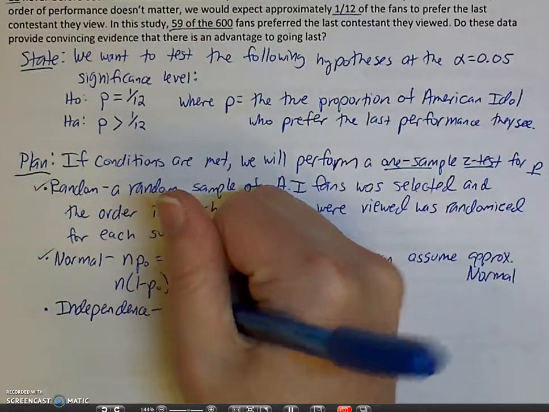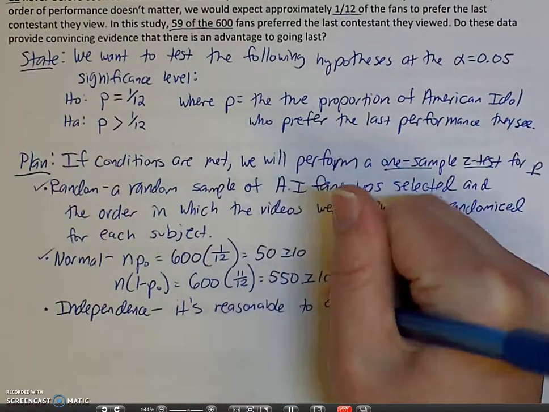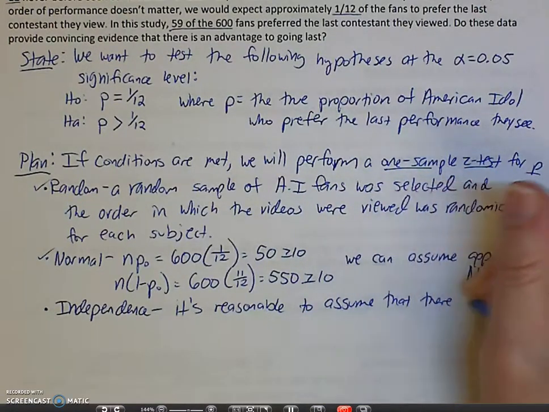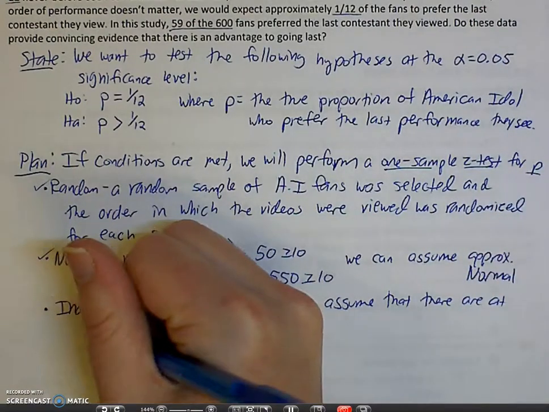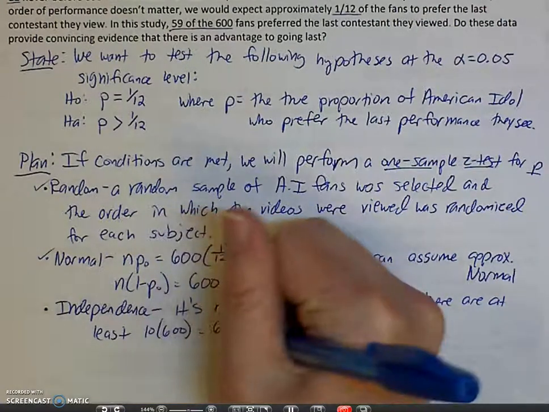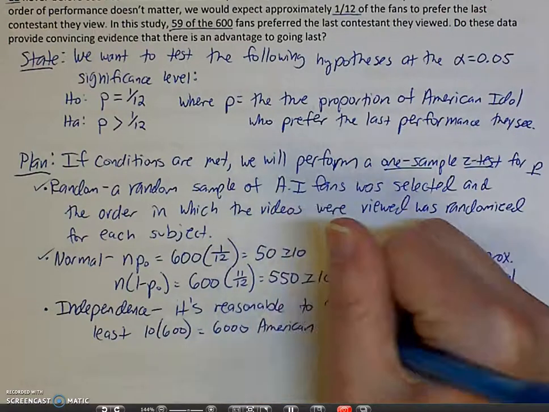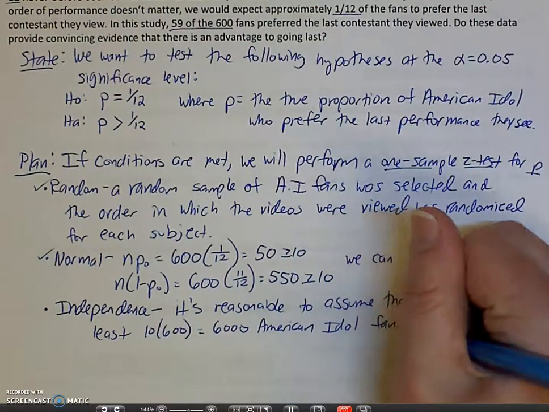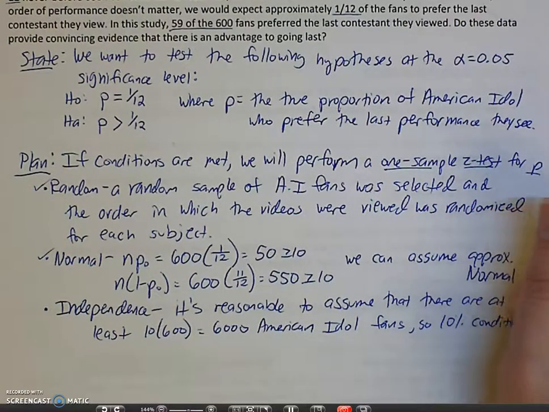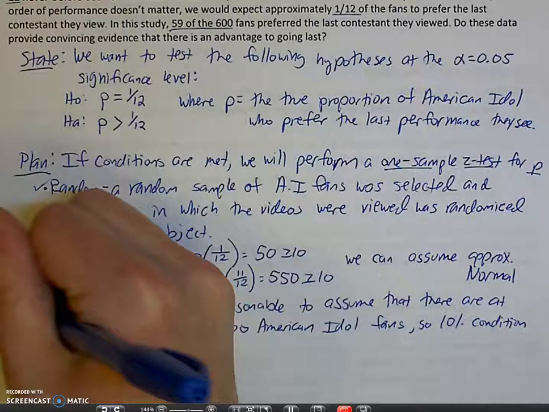So we can say it's reasonable to assume that there are at least, and then I'm going to show how I did the math, 10 times 600 gives us 6,000 American Idol fans. So the 10% condition has been met. Check.